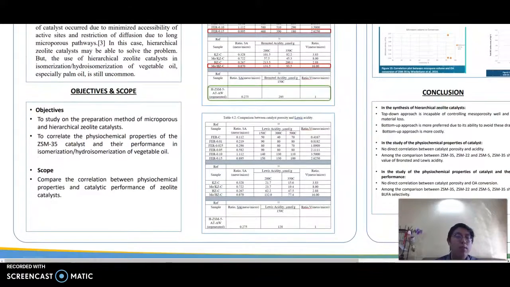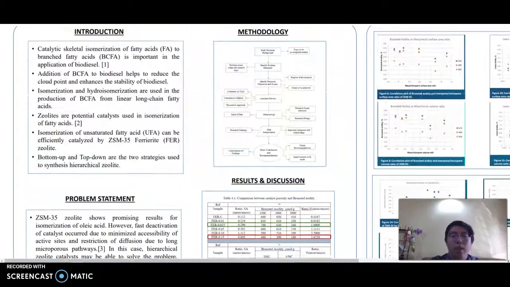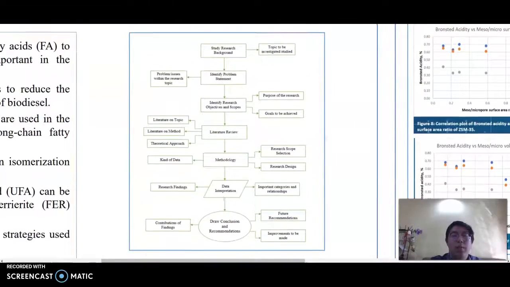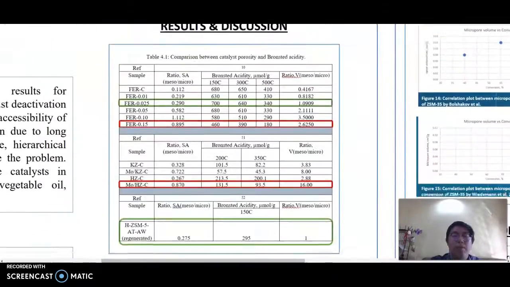Therefore, the objective of this research is to study the preparation method of microporous and hierarchical zeolite catalysts, and also to study and correlate the physiochemical properties of ZSM35 catalysts and their performance in isomerization and hydroisomerization of vegetable oil. In the methodology, a project flow was prepared.